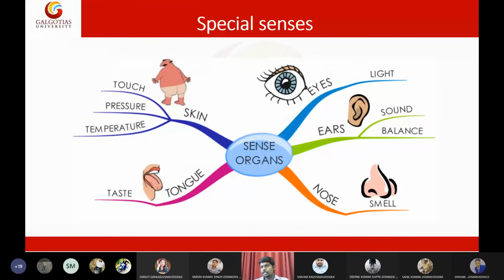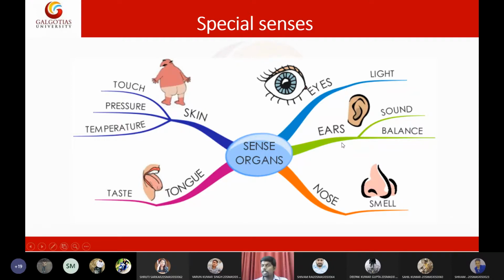The primary purpose of the eyes is to detect light, and the receptors present in the eye are called telereceptors, because they detect light from far away objects. So the receptors present in the eyes are called telereceptors, or they are also called photoreceptors. They will detect the light, photoreceptors.